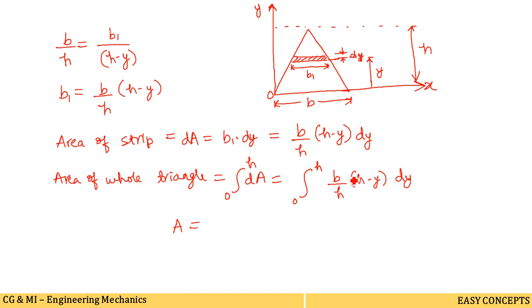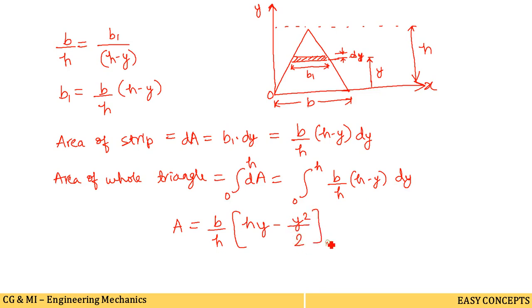We have to integrate b by h into h minus y with respect to y, dy. b by h is a constant, so writing b by h here, then we integrate h minus y with respect to dy. h is a constant, integrating h, y will come, and integrating y with respect to dy, y square by 2 will come.